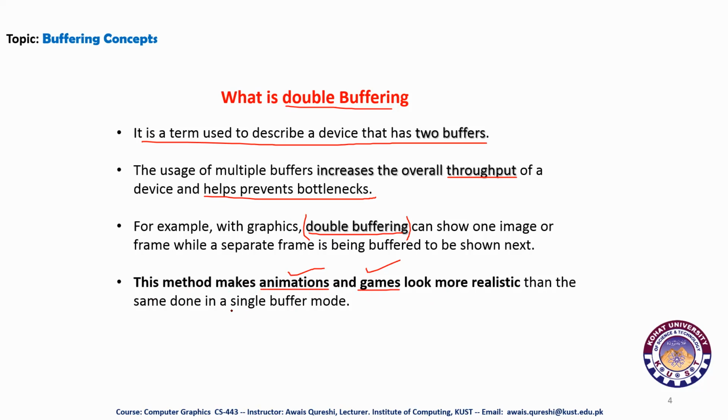Single buffer mode is still in use nowadays, but it is not recommended because it slows down the overall frame moving rate. So it's all about double buffering. This is the main concept of double buffering. This is the advantage. It increases the overall throughput, and with the help of this, we make animations and games look more realistic.